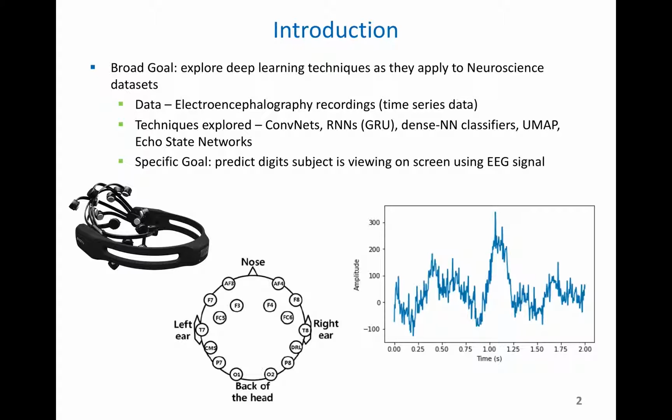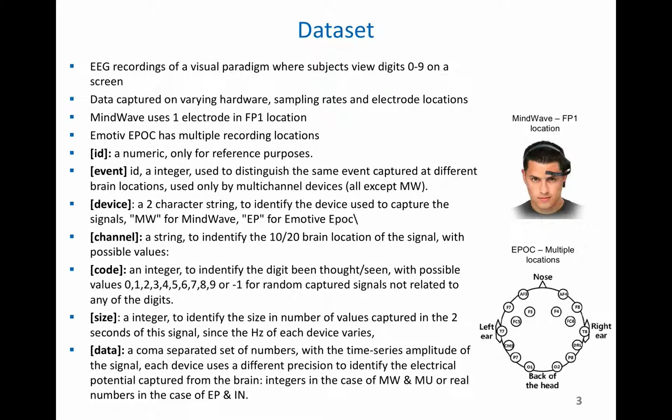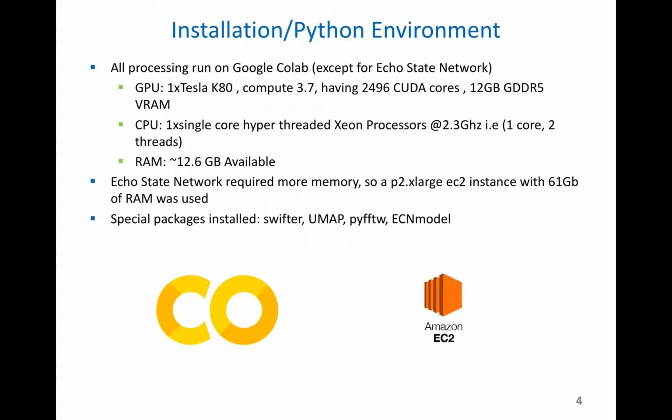The specific goal of this project was to predict digits that subjects were viewing on a screen using only their EEG signal. The type of data we collected was based on two types of hardware. One had one electrode, and the other type of hardware had multiple electrodes. All of the data was processed on Google Colab except for the echo state network, which required more memory, so P2X large was used instead.